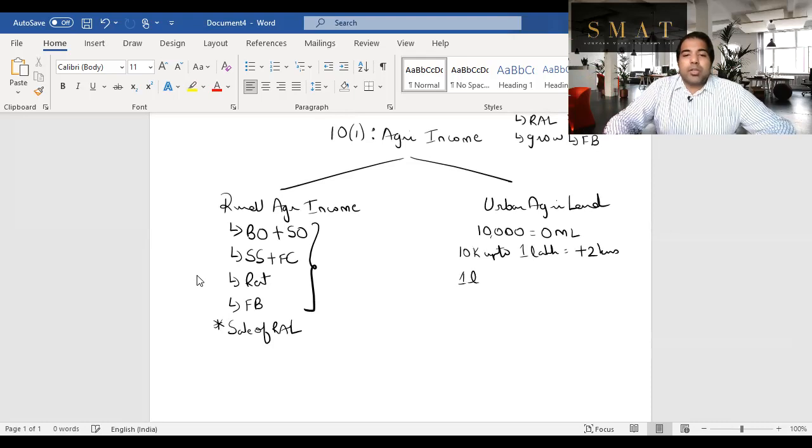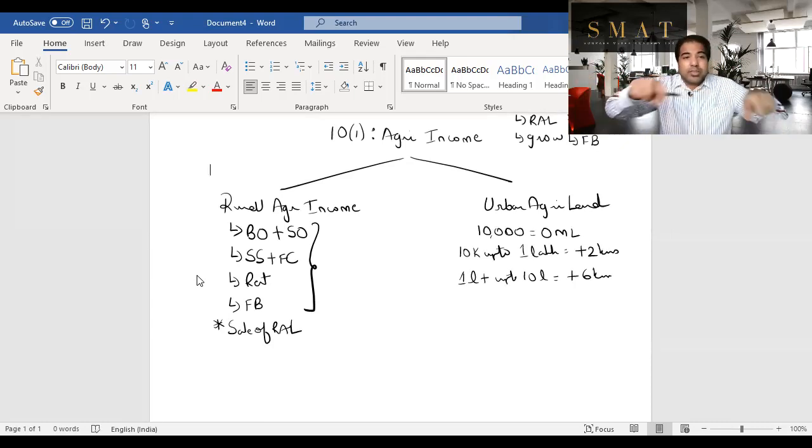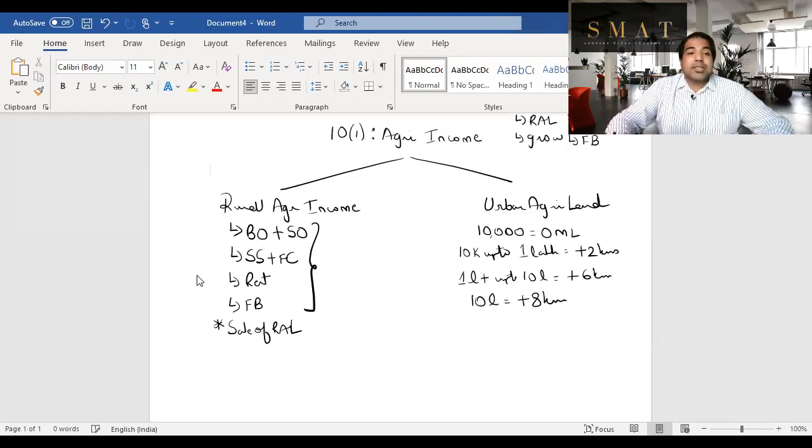If your town has a population of 1 lakh plus up to 10 lakhs, then in that case, beyond 6 kilometers will start rural. That means, guys, not just the city, but even some more kilometers is urban. And guys, if your town is like Bangalore, Mumbai, Pune, Delhi, etc., where the population is more than 10 lakh, then beyond 8 kilometers will start your rural area.